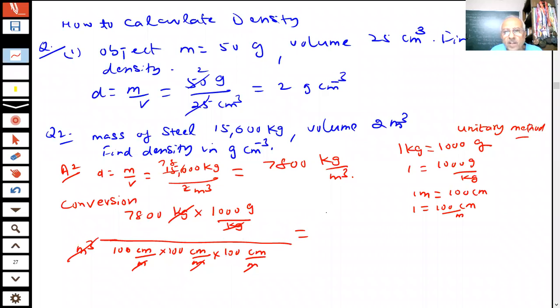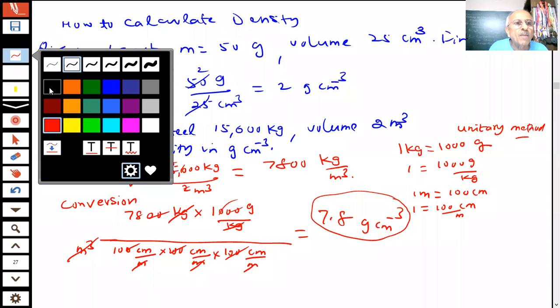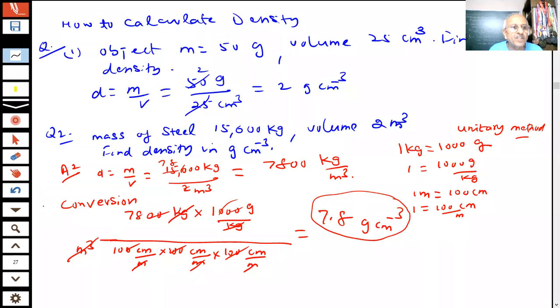How much does it come? 7.8 gram centimeter inverse. So we can convert one unit into another. Therefore, students, we can do the calculations of the density. Any doubt, students? No, sir. Very good. You understood why we are talking of density.